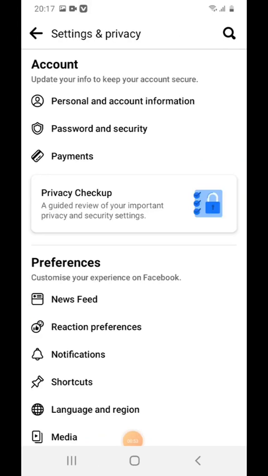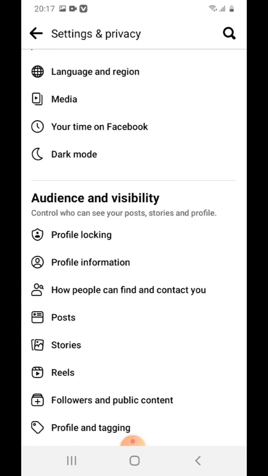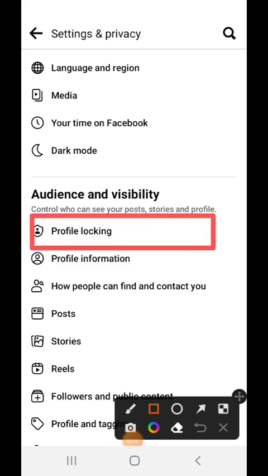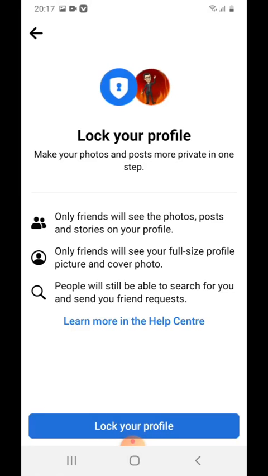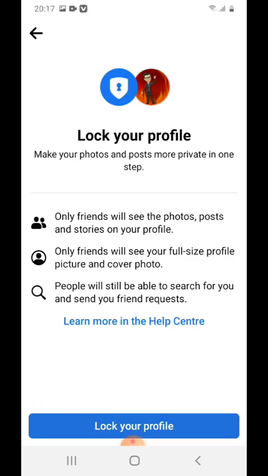When you tap on this Settings option, here you will see a lot of options. Simply scroll down and you see the option of Profile Locking. Here you will see Profile Locking, simply tap on this. When you tap on this, you see that you can lock your profile. So what you have to do, you lock your profile.